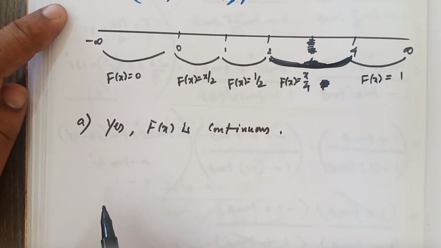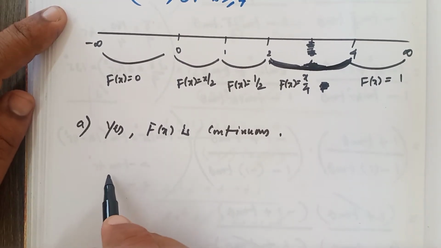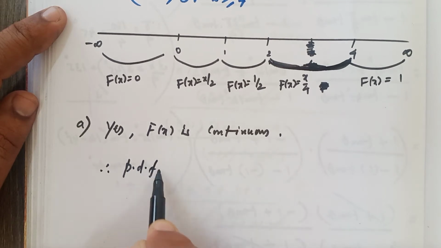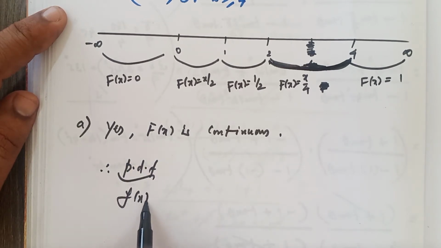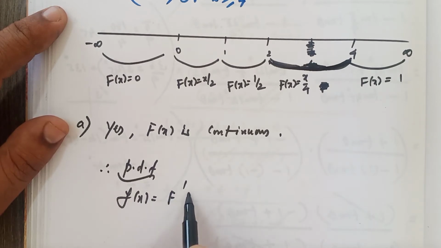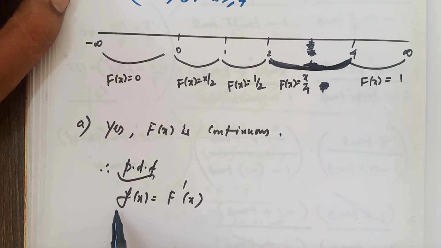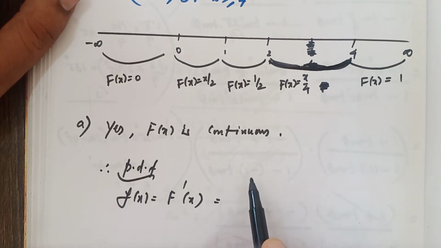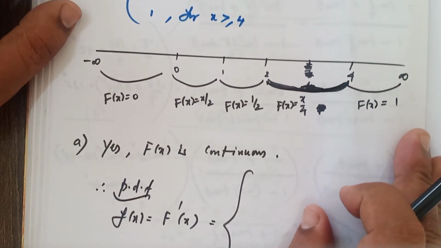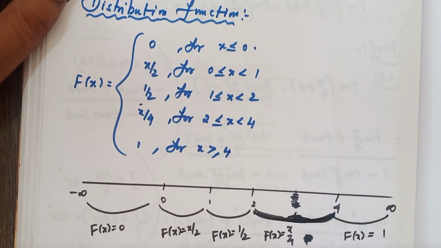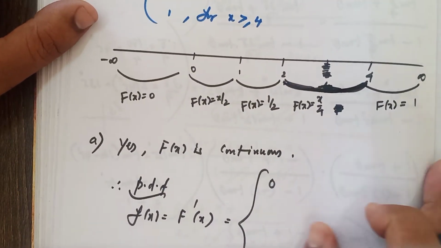You are asked to find out that probability density function, PDF, that is f of x. Formula: f dash of x, capital F to be differentiated for getting that small f of x. Very simple. What is here? 0, constant, constant differentiation is 0 only, write 0.